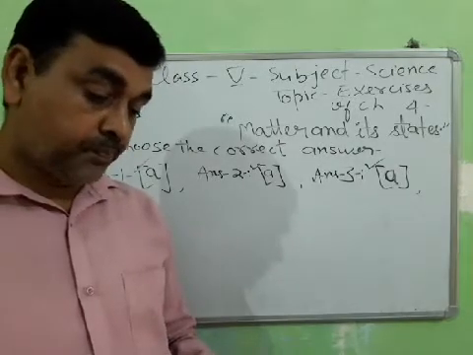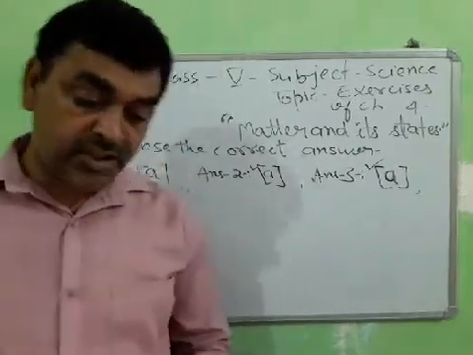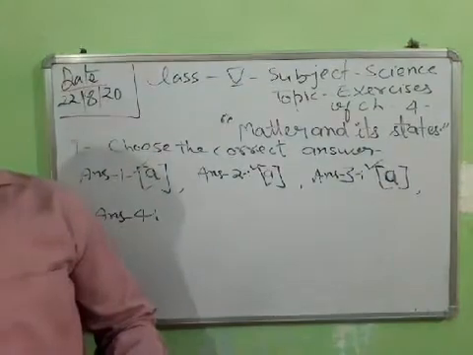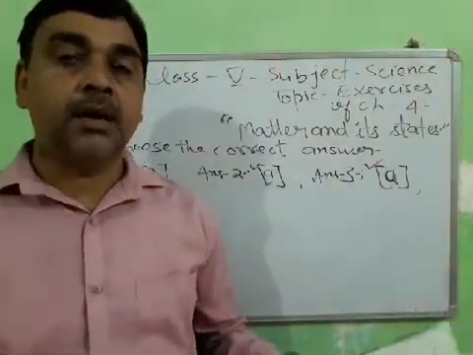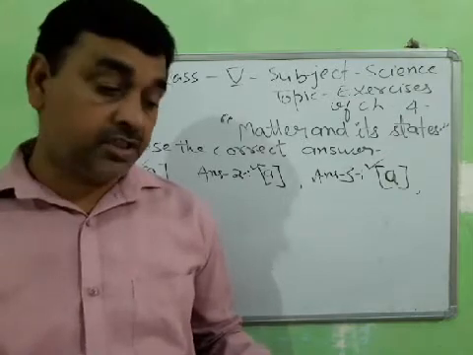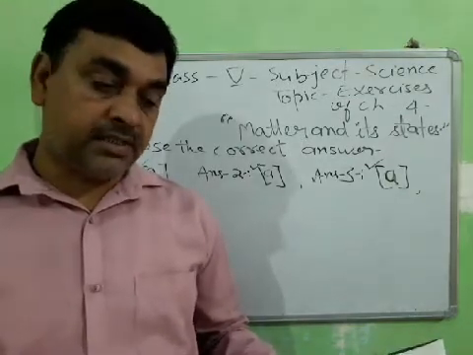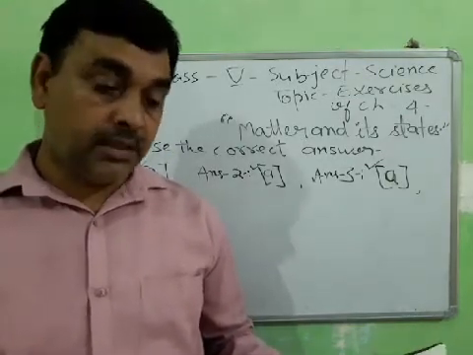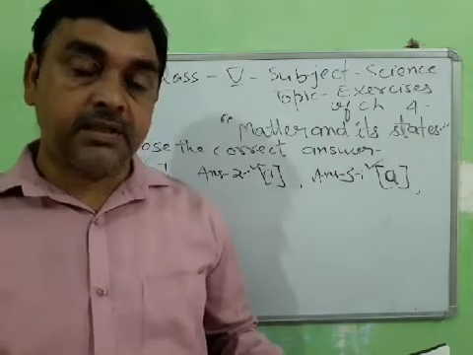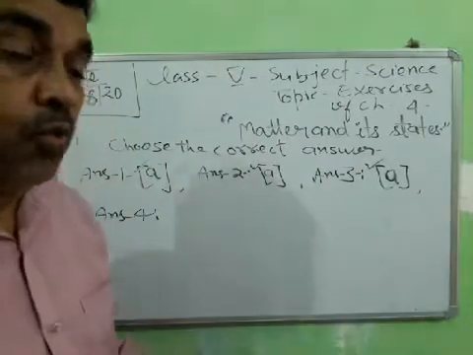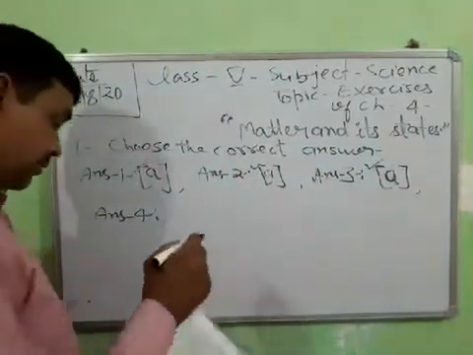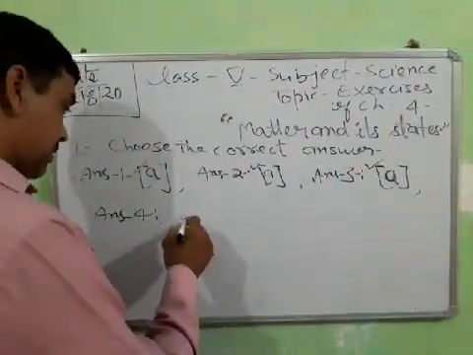So which is a chemical change: tearing, melting, aging, freezing? Tearing is breaking of a substance, not a chemical change. Melting is a physical change. Aging is a chemical change, and freezing is a physical change. So aging is the true answer. Fourth answer is C.